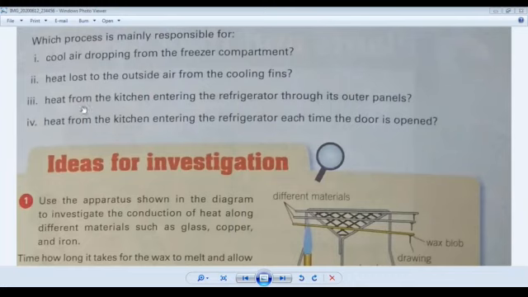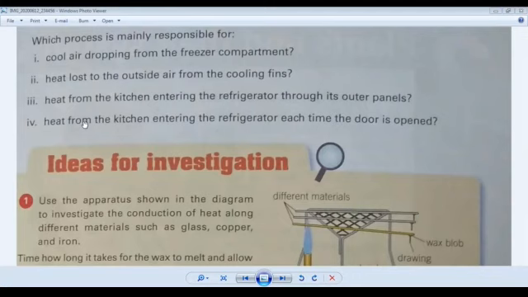And the last one, heat from the kitchen entering the refrigerator each time the door is opened. Okay, so this is a process of, you can say, it can be convection and it can be radiation. Both options are correct. I'm telling you again. Question number 6, A part answer is convection. B part answer is radiation. Second part answer is radiation. Third part answer is conduction, and the fourth part is convection and radiation.